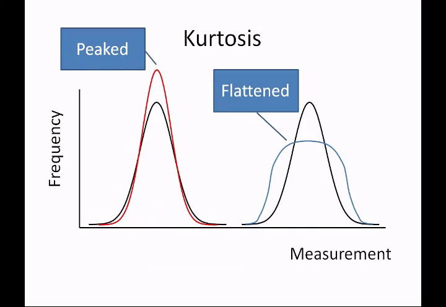Another deviation from the normal distribution is something that we call kurtosis. This means that you have a high peak, as in the example on the left, and you lose observations from the shoulder of the distribution. In the example on the right, you've got a flattened distribution, where observations are put onto the shoulders from the peak.